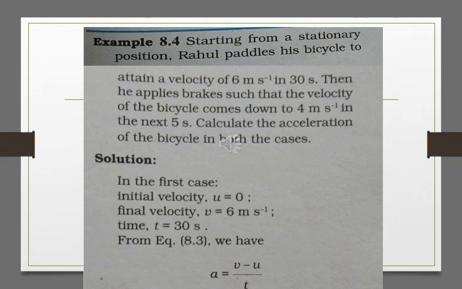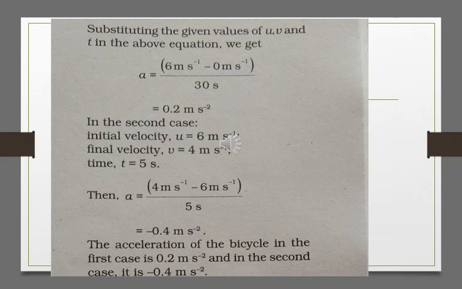From the equation we have the acceleration formula: a is equal to v minus u upon t. Substituting the values of u, v and t in the above equation, we get 6 minus 0 upon 30, that is 0.2 meter per second square. So this is the acceleration in the first case.